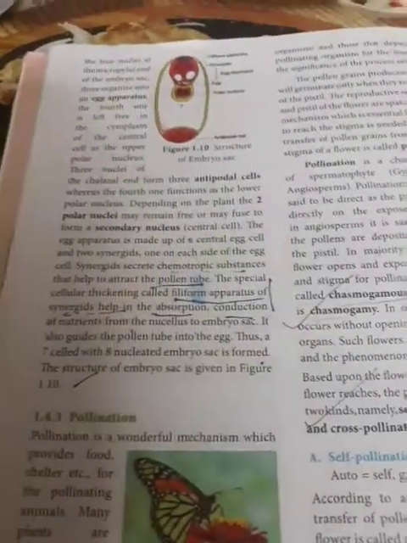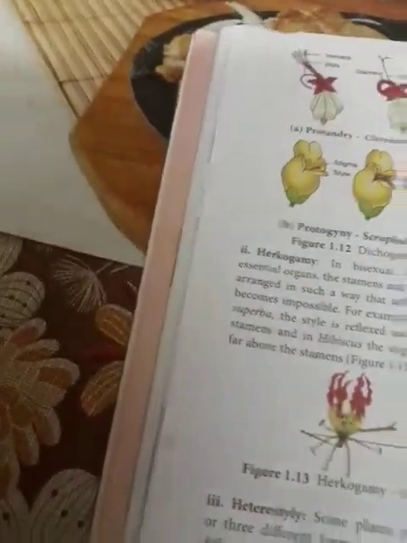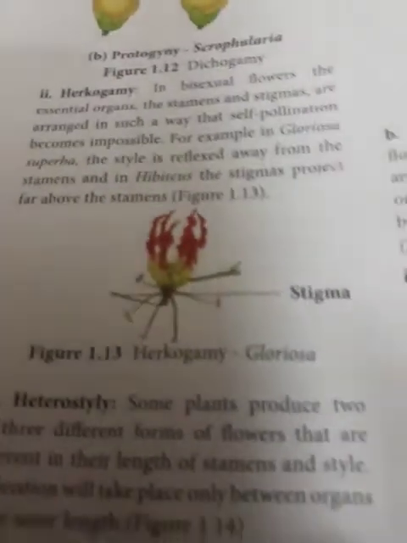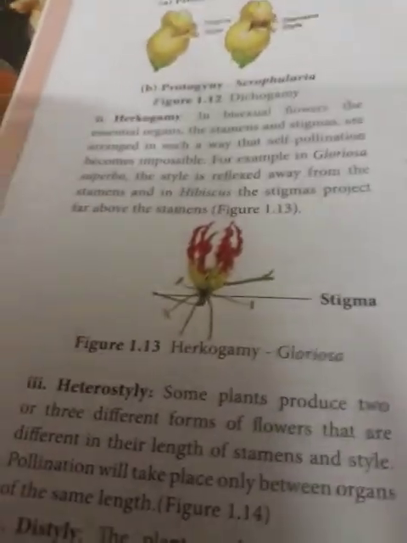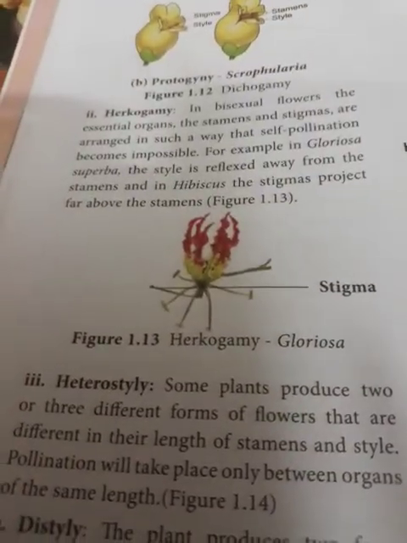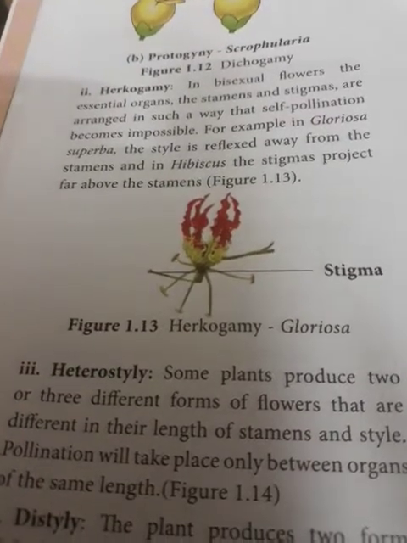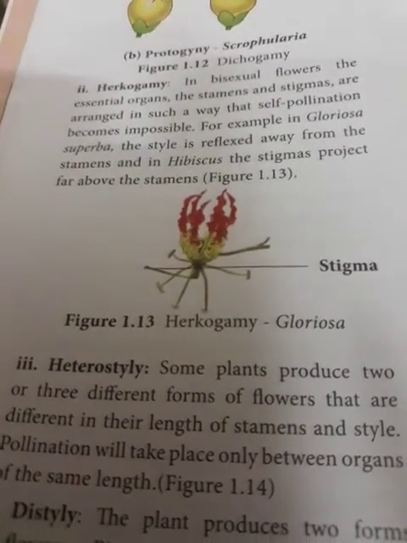Now, third, heterostyly. We have told dichogamy, herkogamy, and heterostyly. Heterostyly, some plants produce 2 or 3 different forms of flowers that are different in their length of stamens and stigmas.